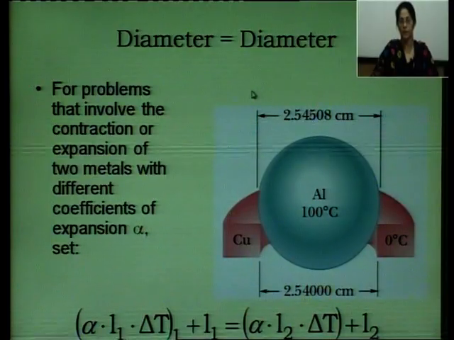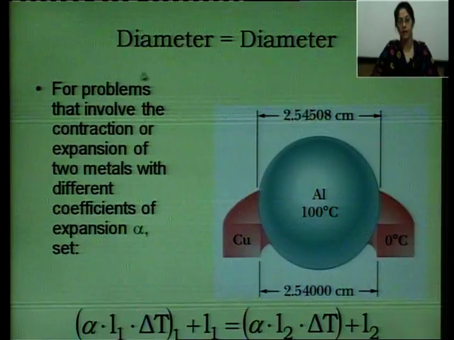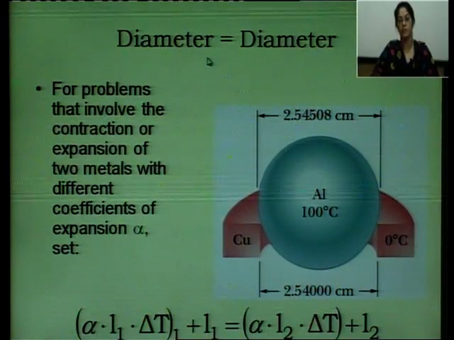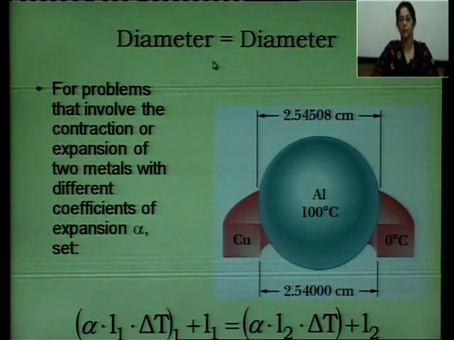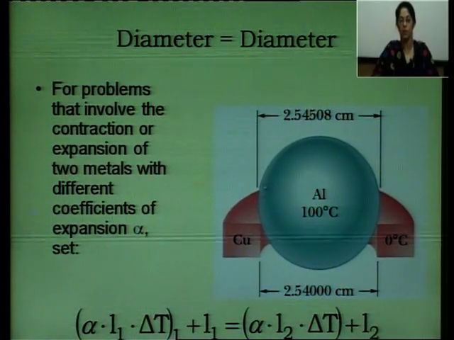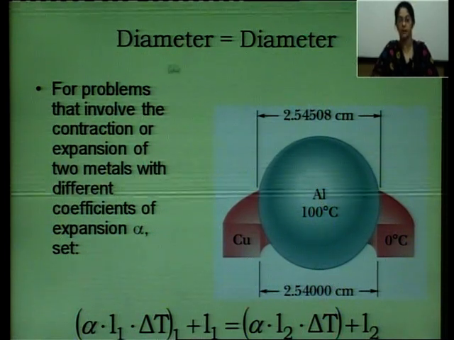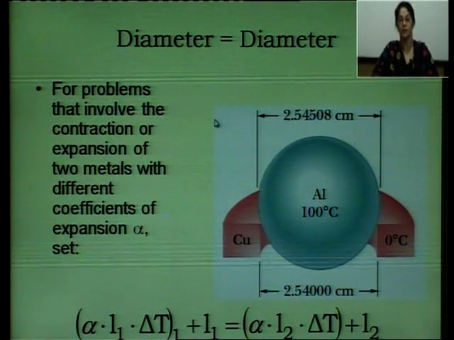Later on we will discuss an example on this problem, that is when there is linear expansion. Linear expansion means diameter, we also consider that diameter is also length. So the diameter of this ball will also increase on heating. So this problem will be treated in a similar way as the problem of linear expansion.